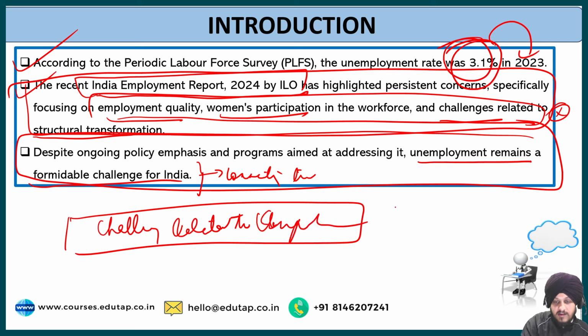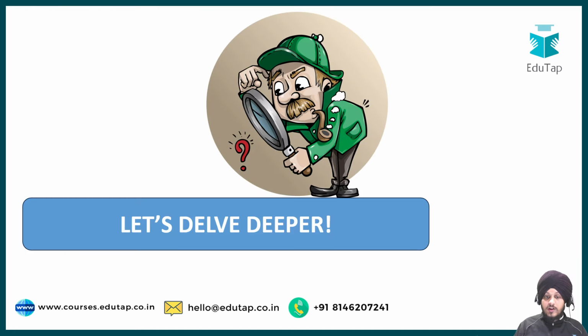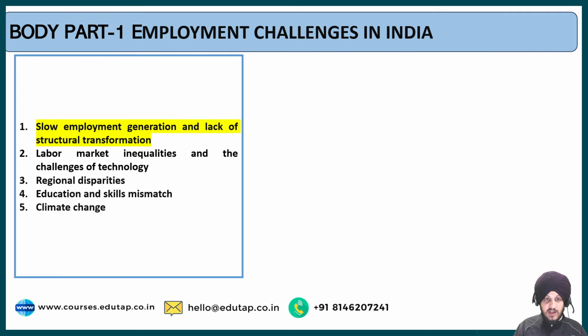So in the heading, you are going to write the challenges related to employment in India. And what you are writing here: unemployment remains a formidable challenge for India. That's how you are connecting your introduction with the body part, and you are creating a logical flow in your answer. I hope the approach is clear to you. Now let us move on to the greater details, and here we are going to see the body part, which is challenges related to unemployment in India, or the employment challenges in India.